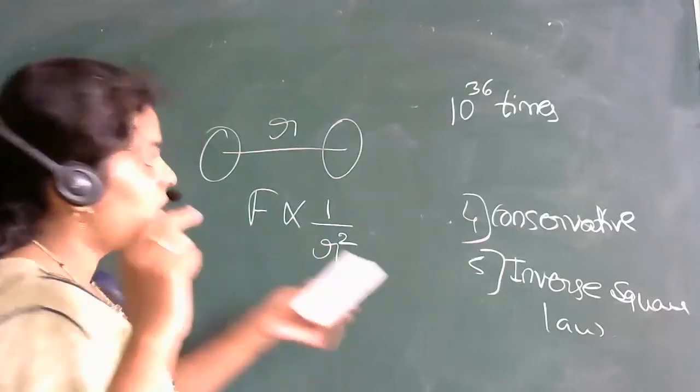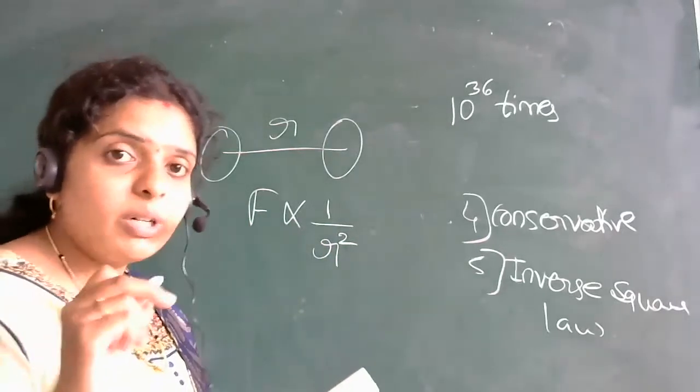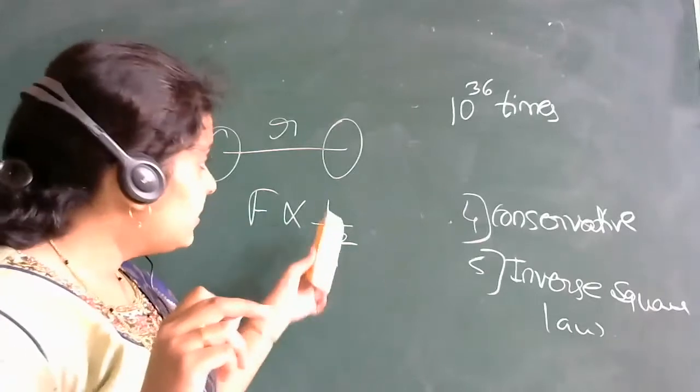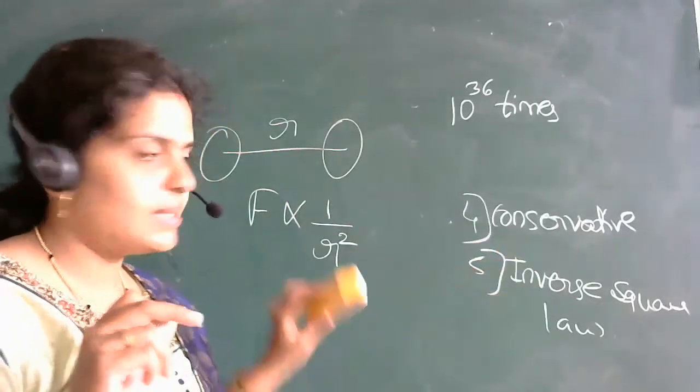F is proportional to 1 divided by r squared. This we call what? Inverse square law. Your electromagnetic force obeys this inverse square law. That is the fifth property.